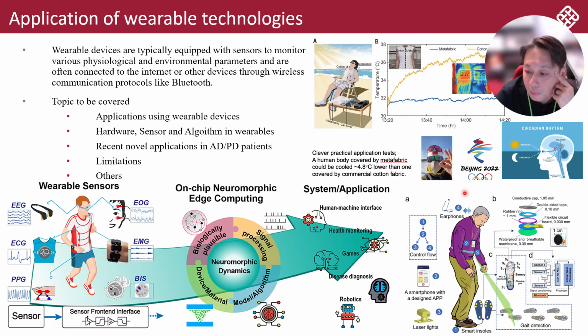So those are the applications, and then how the wearable device can be used and applied into our health process. And then the whole path goes like that. So always remember 3 steps: wearable sensor, and then you have the computation power, and finally you need to match with your system or application. 1, 2, 3, 3 steps.